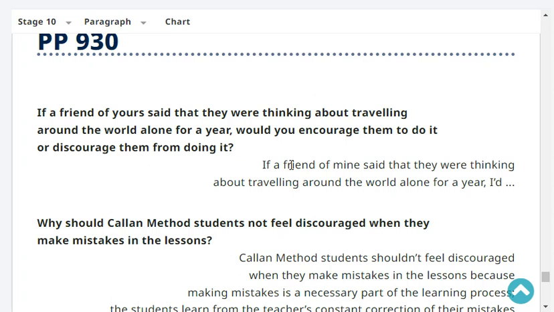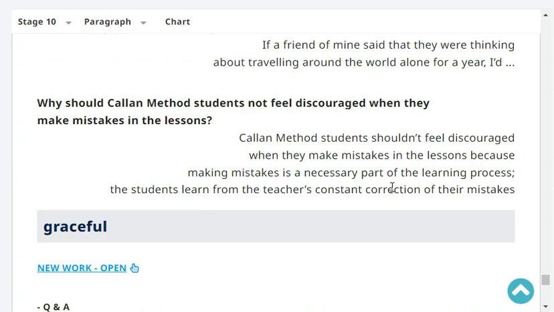Very good. Why should Callan Method students not feel discouraged when they make mistakes in the lesson? Callan Method students shouldn't feel discouraged when they make mistakes in the lesson because making mistakes is a necessary part of the learning process. The students learn from the teachers' constant correction of their mistakes. Very good.